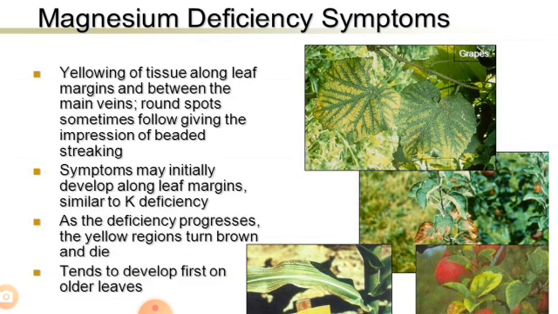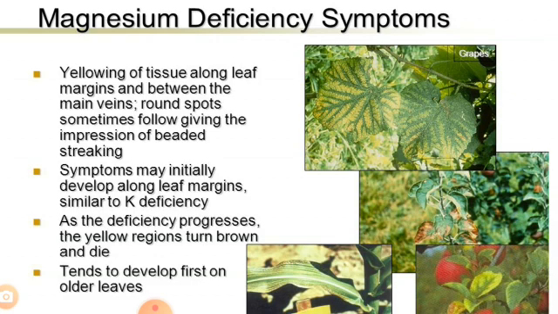The predominant symptom is interveinal chlorosis, that is, dark green veins with yellow areas between the veins, or yellowing of tissues along leaf margins and between the main veins.